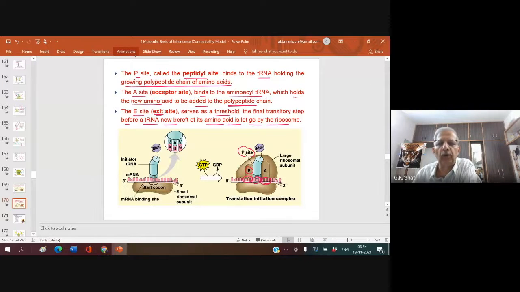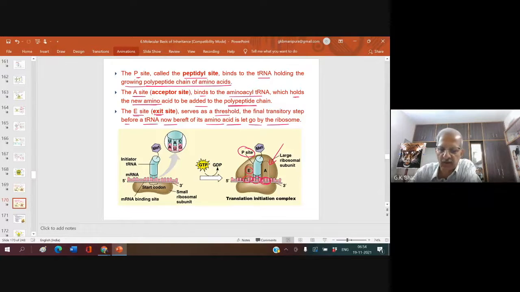I will show you now. So you have three sites. The A site is for the new tRNA to come. The P site is for the continuation of the bonding of these amino acids with one another, and the E site is for the tRNA which has contributed its amino acid to go out.